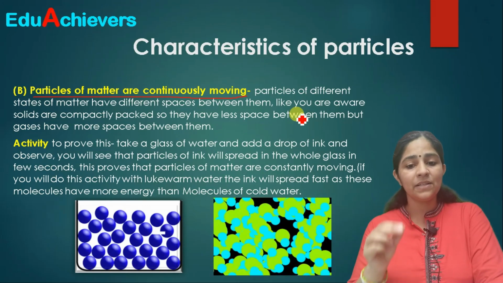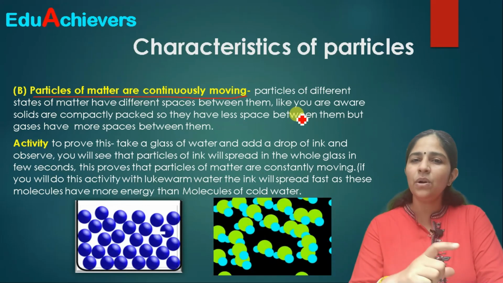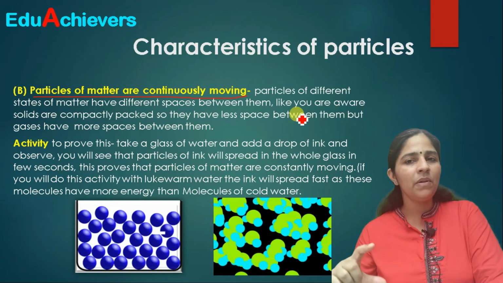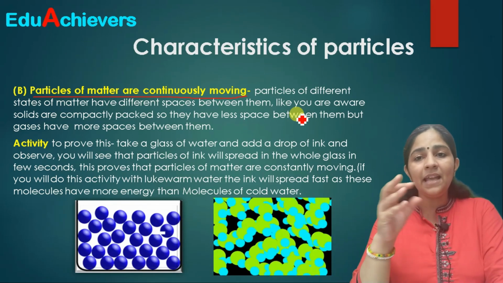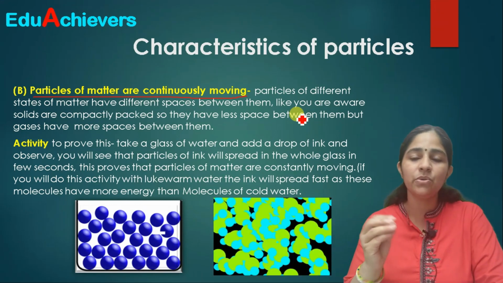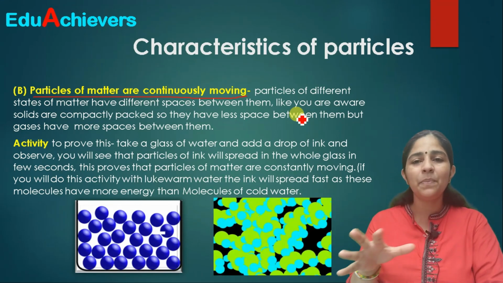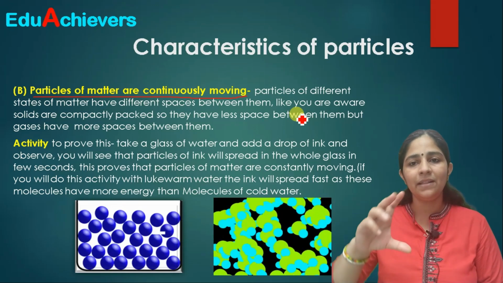You can take two glasses, one with ice cold water and one with normal or lukewarm water. You will see that the molecules of the ink or any liquid you have used spread in that glass.